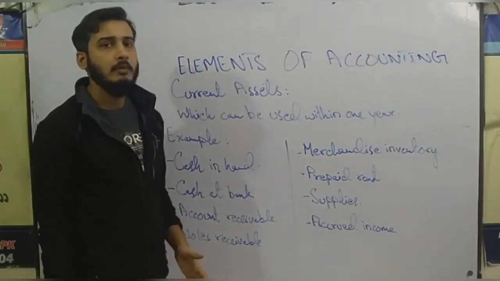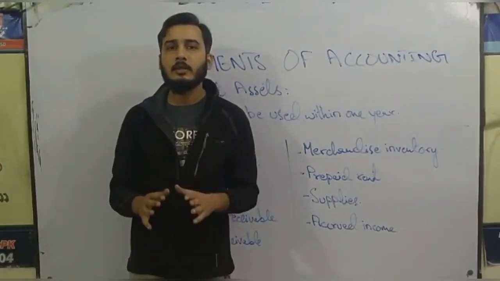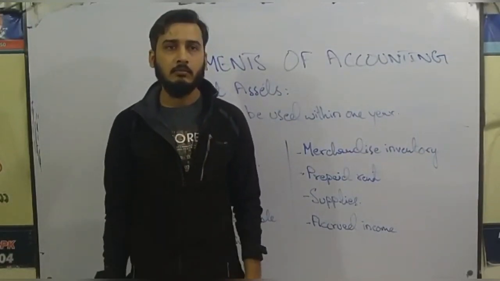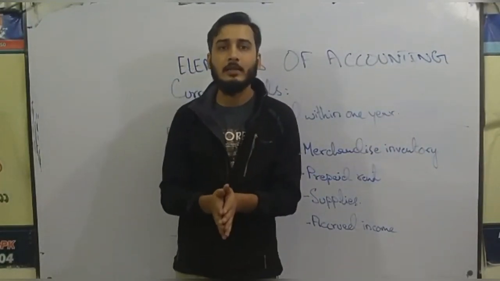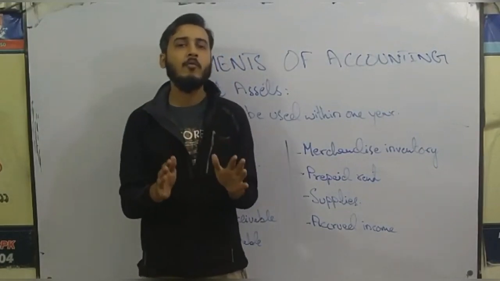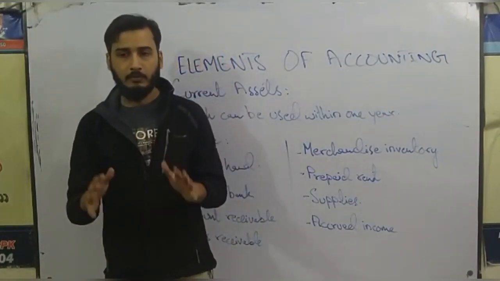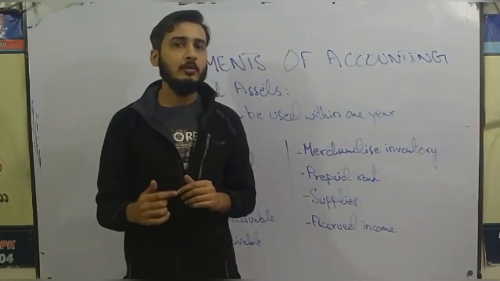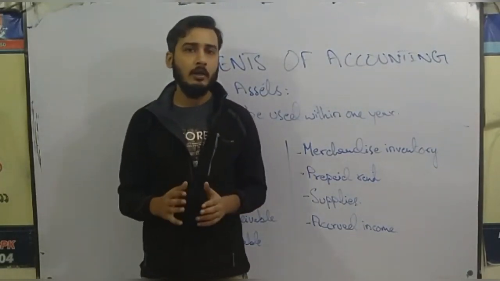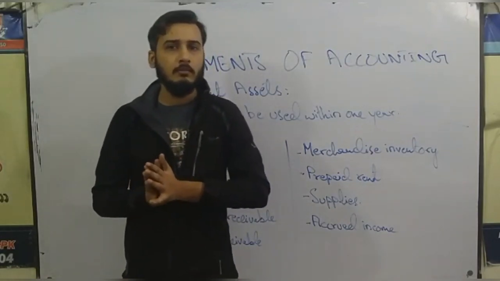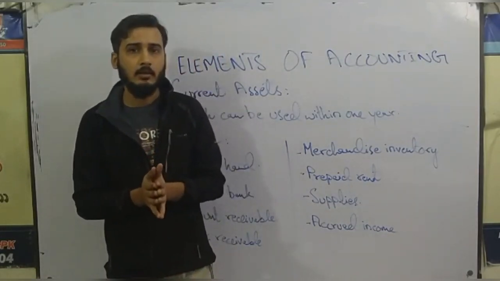Then accounts receivable. All we have to understand is why accounts receivable is an asset. Hope you have asked your teachers the question of why. If, for example, I've sold something to a customer on account, on credit, the money is to be received in the future. Why is it my asset?